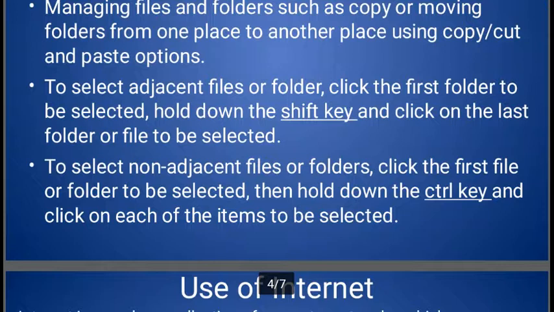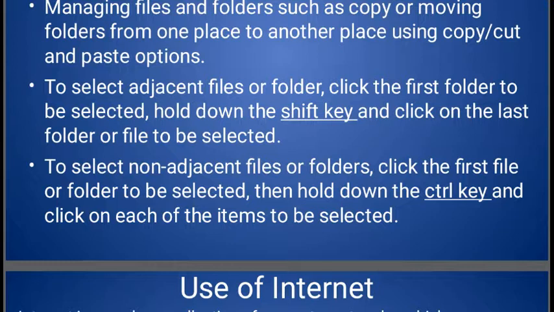Suppose we have so many files and folders on our screen and I want to select files and folders unorderly. Okay, so it is also possible. Unorderly selection is possible with the help of the control key. First you hold the control key, then select your files and folders unorderly. So randomly we can also select by holding the control key.